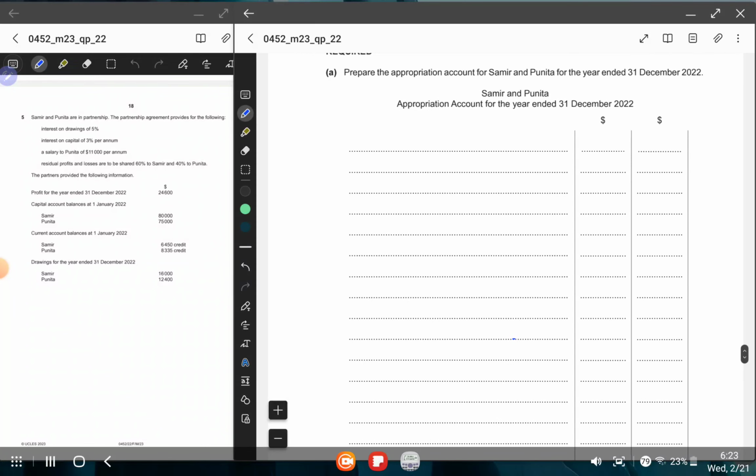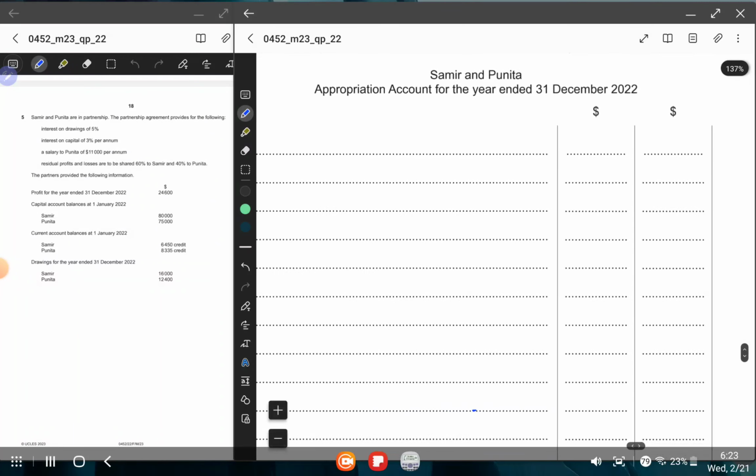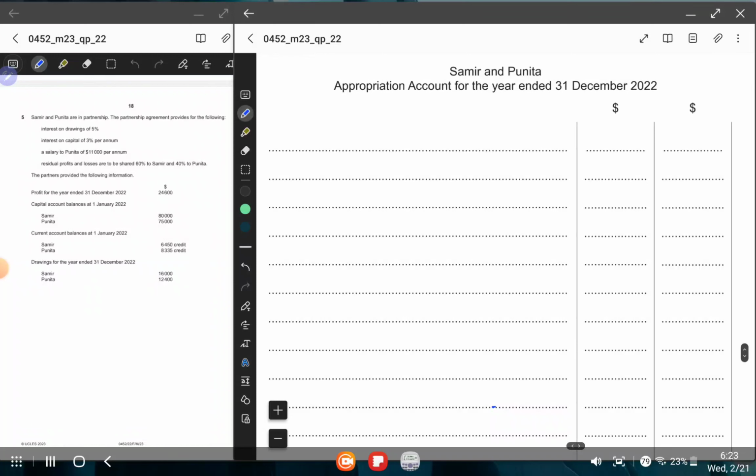We have to make the appropriation account. So first of all, we start the appropriation account with profit for the year. Let me zoom it in. So you guys will write profit for the year. How much is profit for the year? 24,600. Then you guys will add, what will you add?